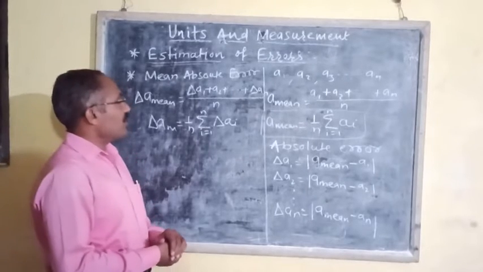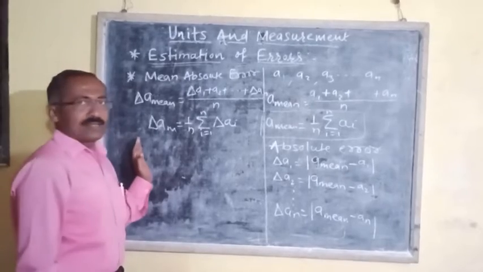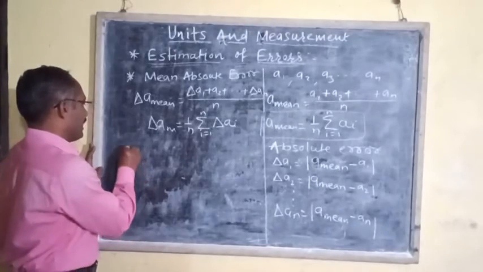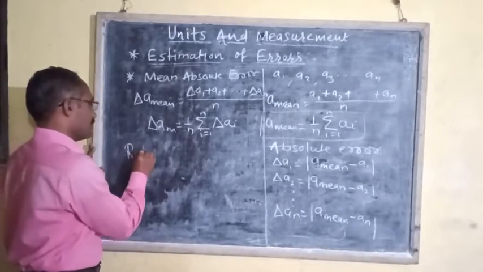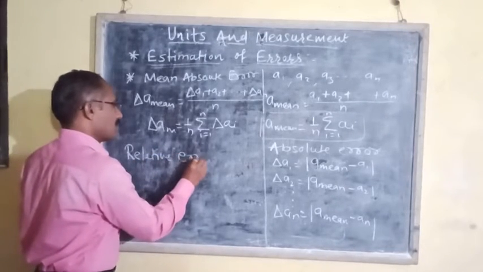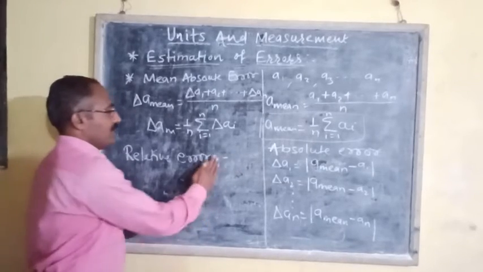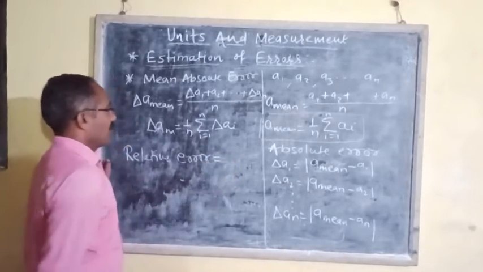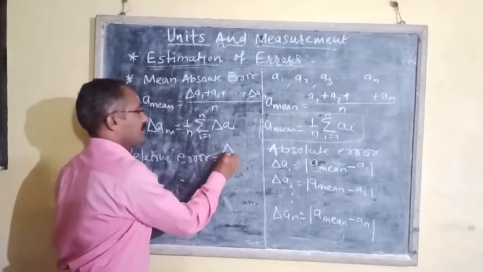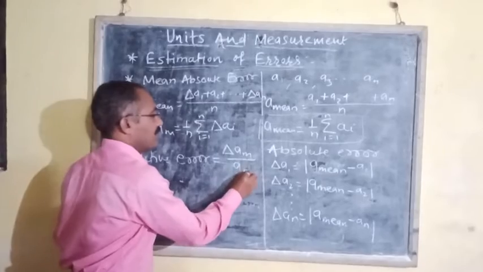Now we have to define relative error. Relative error is equal to delta A mean upon A mean.